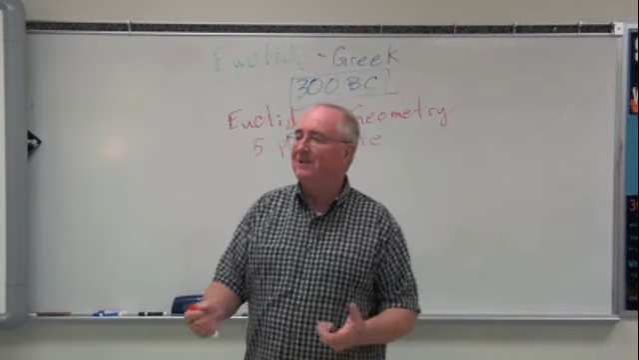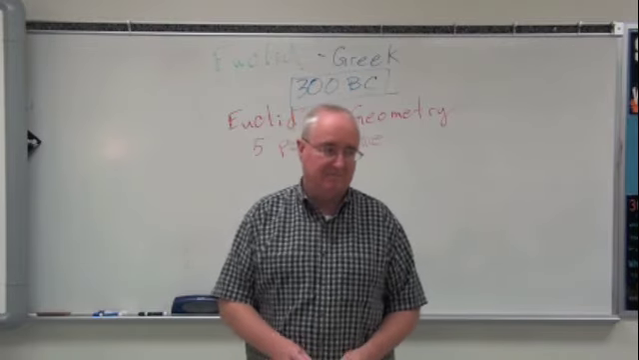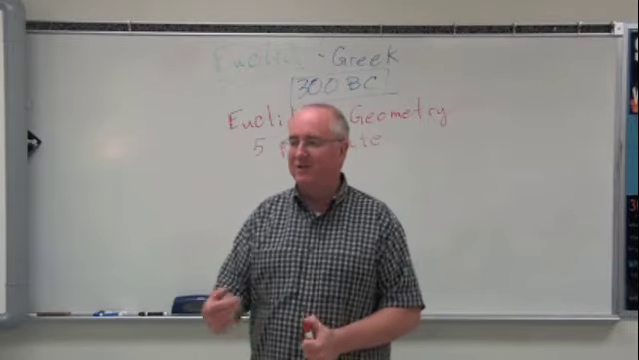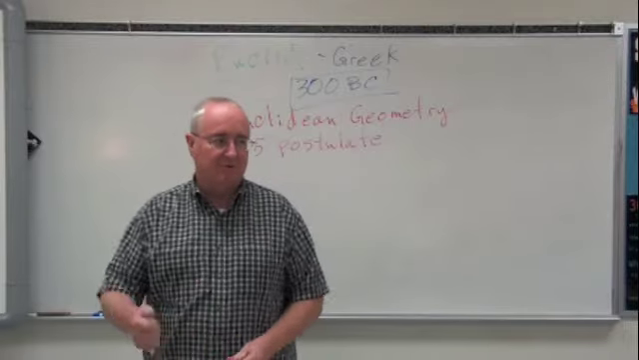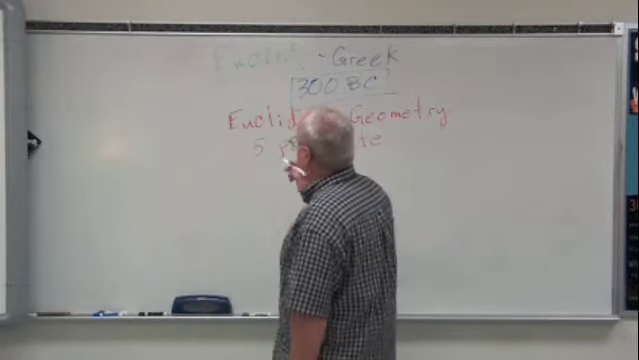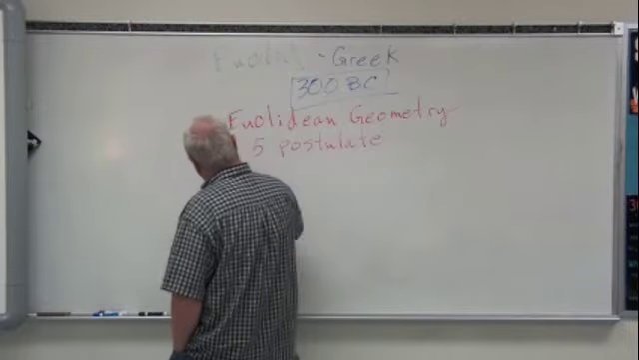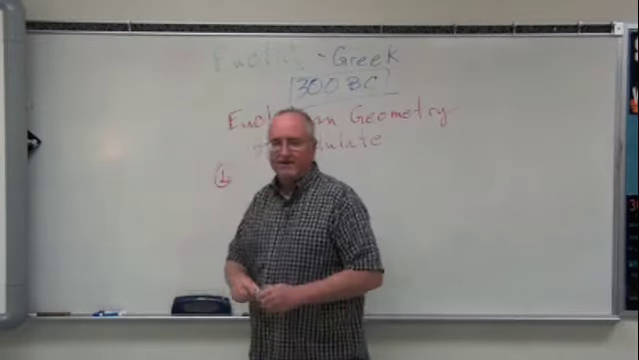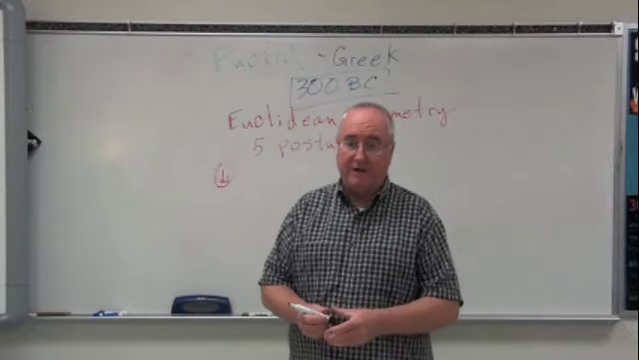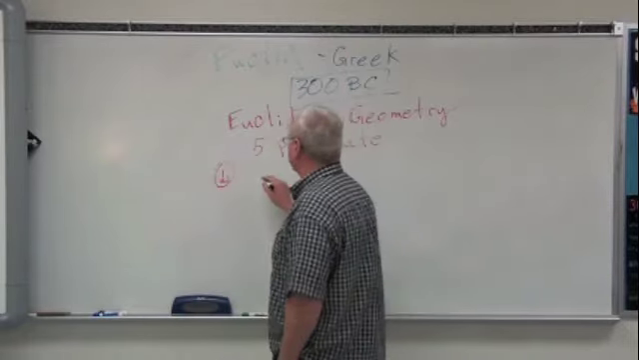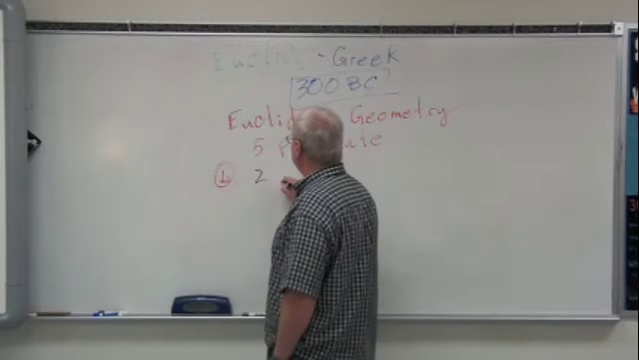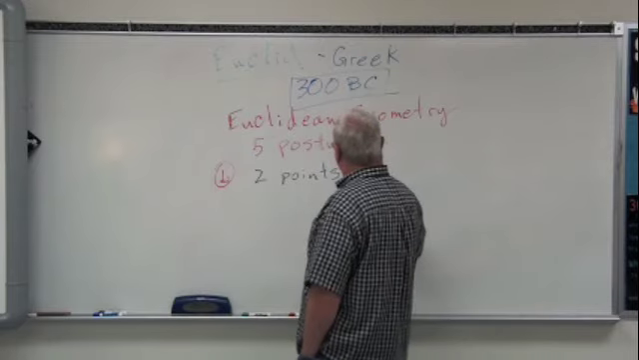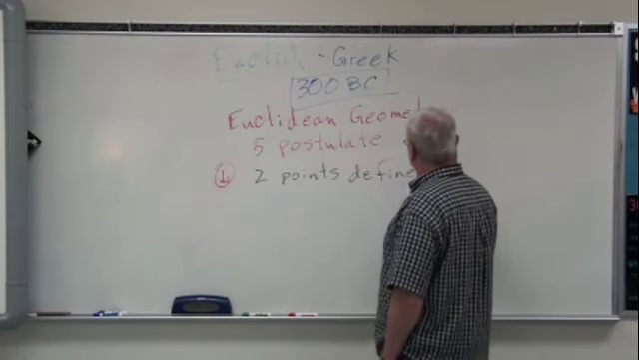Sometimes also we use the term axiom. Very similar. You can use those all 3 together. Postulate, assumption, and axiom, basically for what we're going to talk about, all mean the same thing. Now, the first postulate that Euclid stated was that we can draw a straight line between 2 points. Or 2 points define a line.